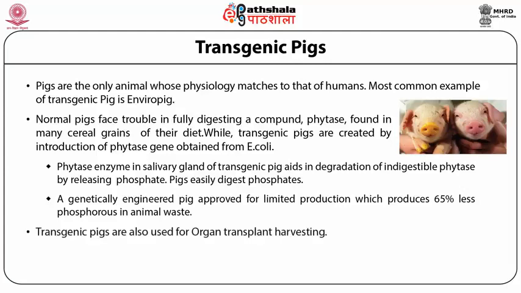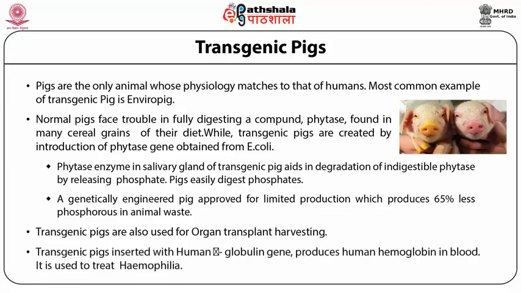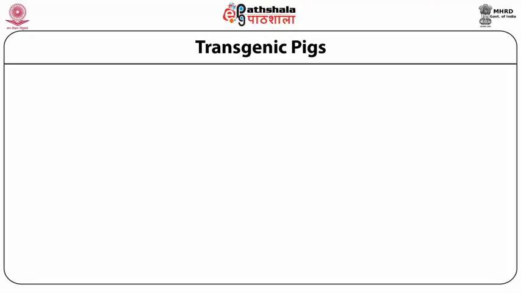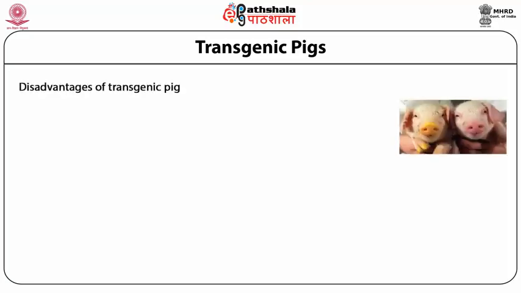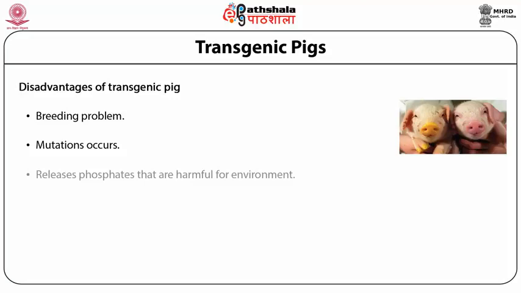Now, transgenic pigs can also be used for organ transplant harvesting. Transgenic pigs inserted with the human beta globin gene produce human hemoglobin in blood, and it is used to treat hemophilia. Now, what are the disadvantages of transgenic pigs? A breeding problem, that is the first disadvantage. Mutation occurs and the release of phosphate that is harmful for the environment.